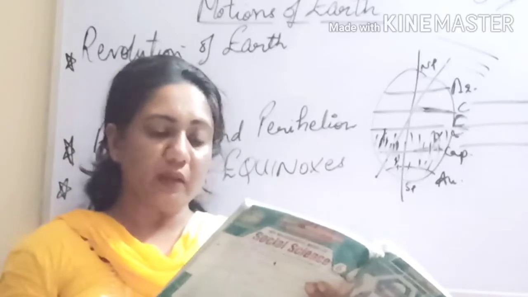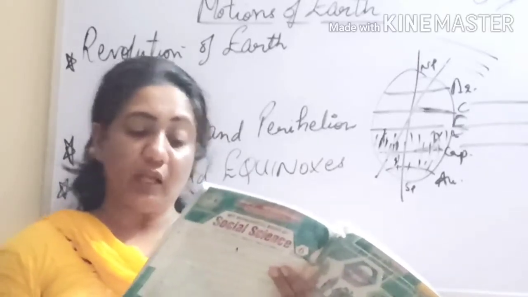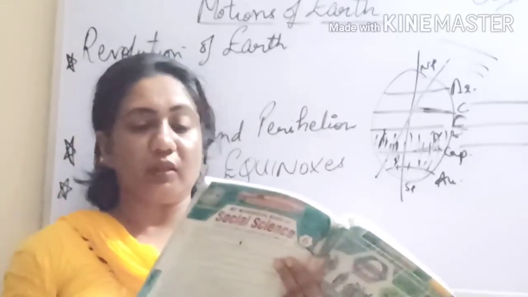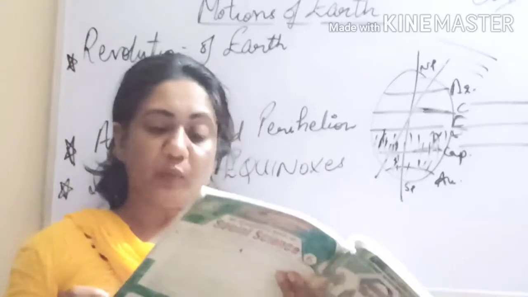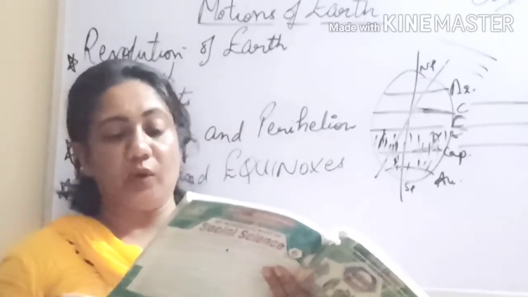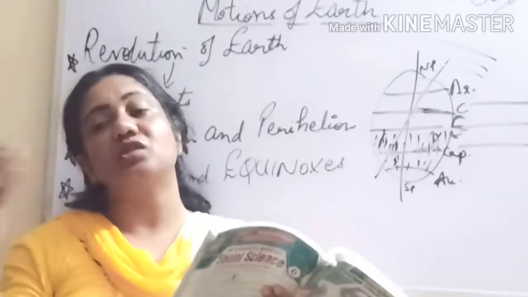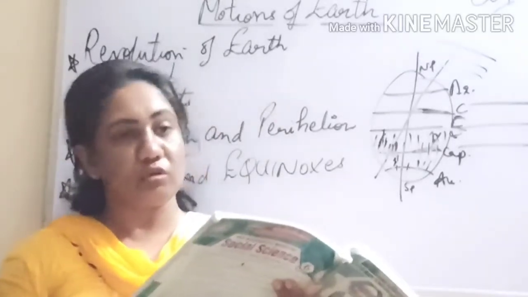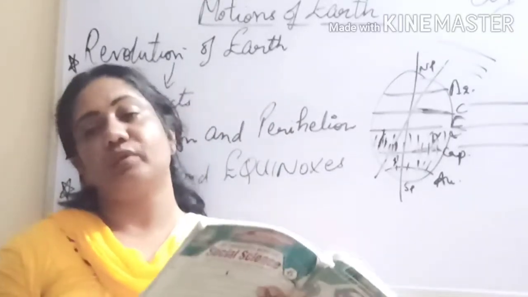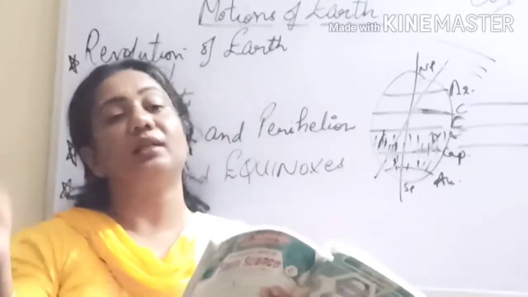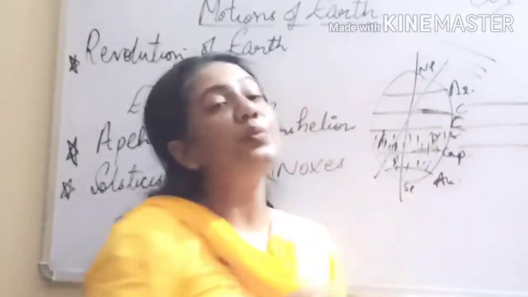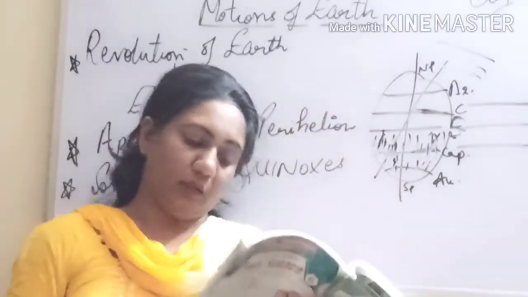The places on the earth where days and nights are of equal length throughout the year are on the equator. So on the poles it is 6 months duration, and where days and nights are equal throughout the year, that is on the equator. That is again option number B according to your book, not the tropic, not the frigid zone. So it is at the equator throughout the year that the days and nights are equal because the sun rays are falling vertically at the equator.